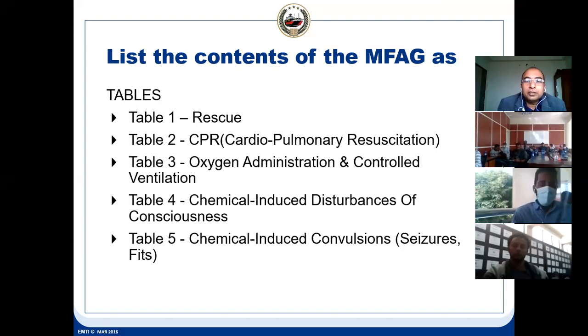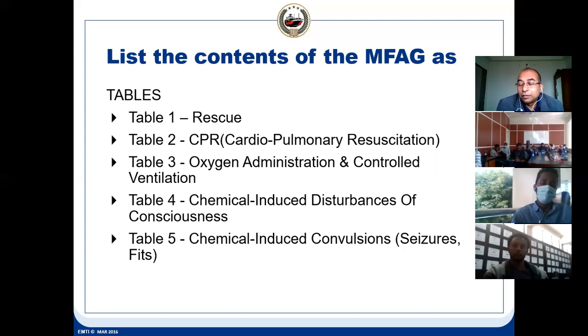So this advice is given to the ship on telephone, and accordingly the ship gives the information of the patient, and accordingly it is given from the shore. It is a support we do get, but it is a very difficult situation if there is a casualty on board the ship. That's why, first thing, nobody should get injured. You should work in a safe manner so that nobody will get injured.